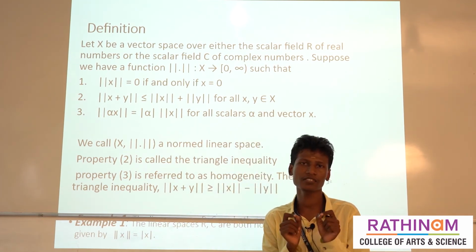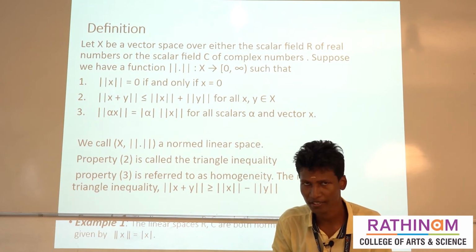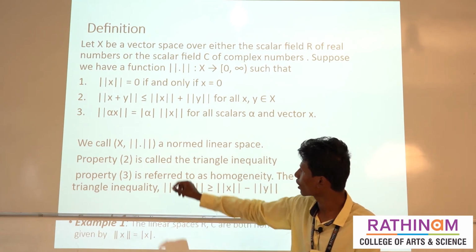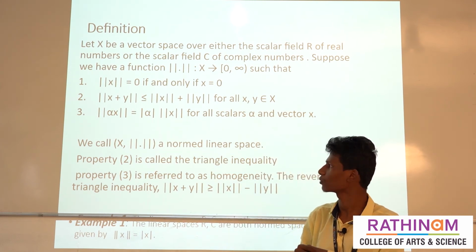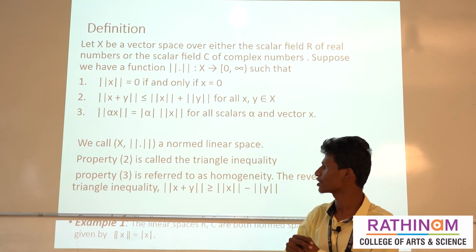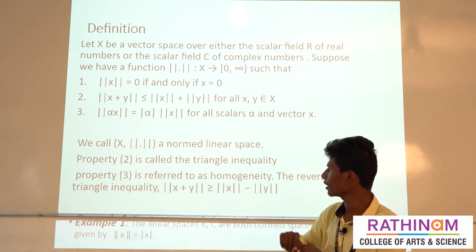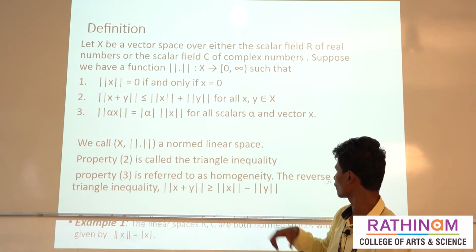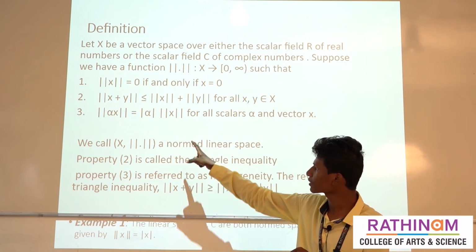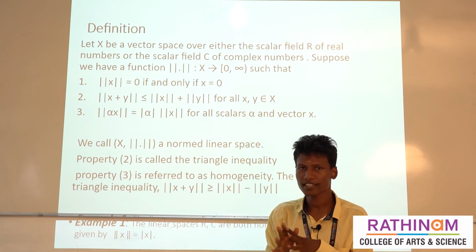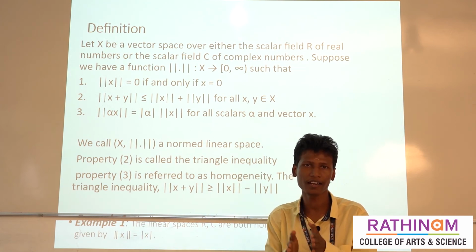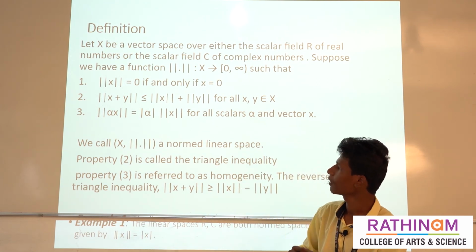For example, if alpha is -1, taking the modulus makes it positive, so the third condition is satisfied. Property 2 is the triangle inequality and the third is homogeneity. This one is the reverse triangle inequality. When these 3 conditions are satisfied, it is called a normed linear space.